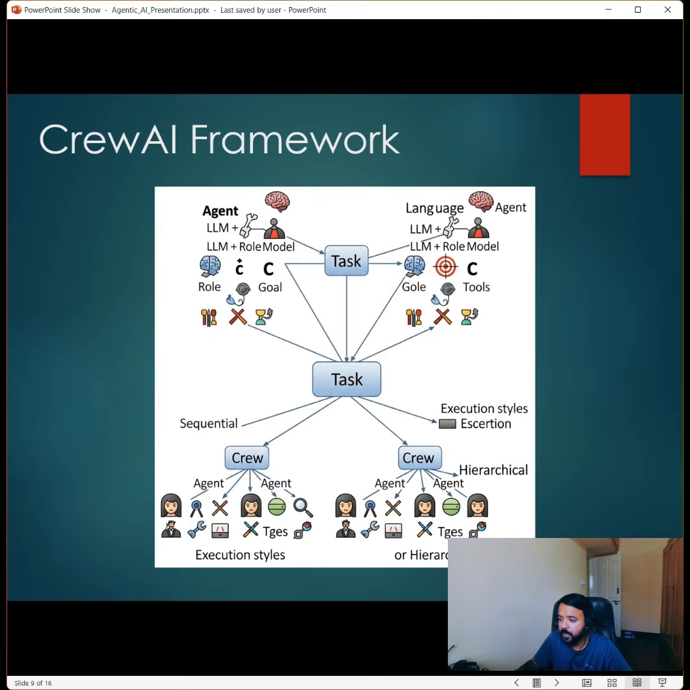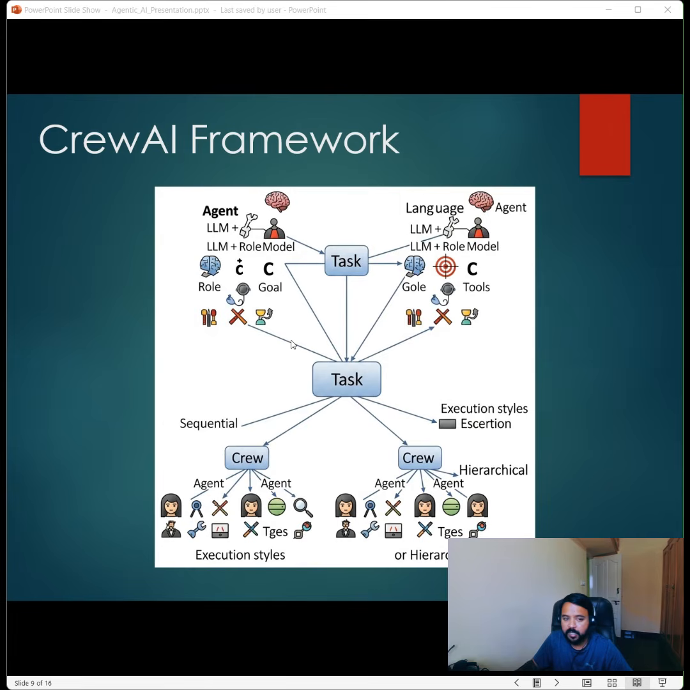Then we have the sequential pattern. In the sequential pattern, basically there is a series of crews that will perform the task, and each will hand off or orchestrate the task to other crews. Then we have routing.